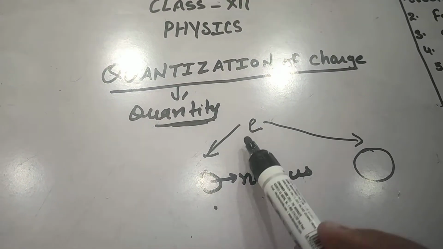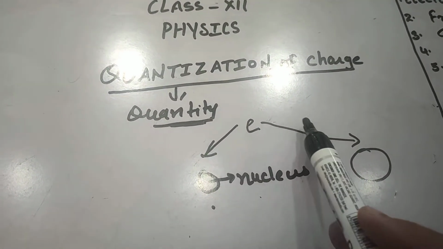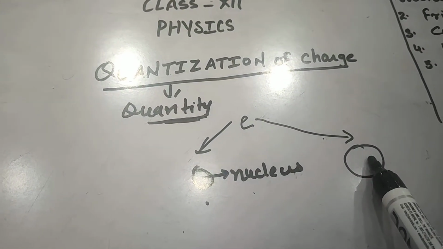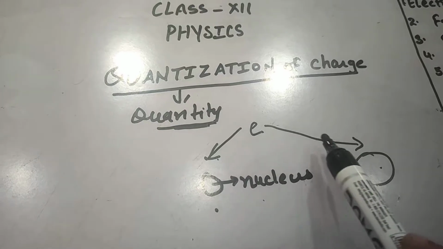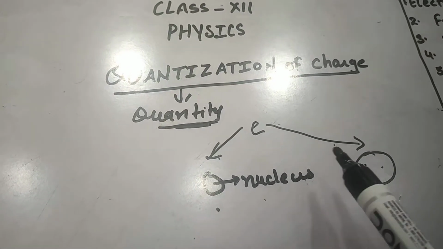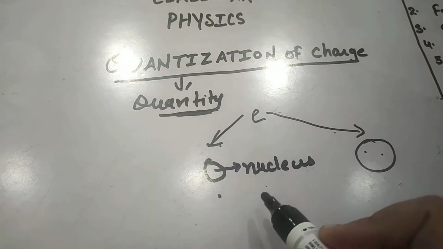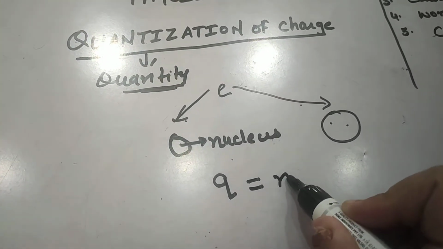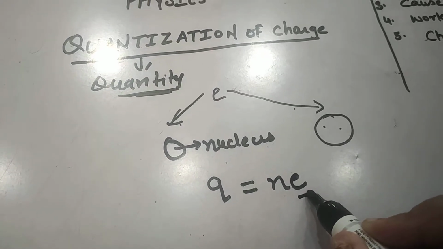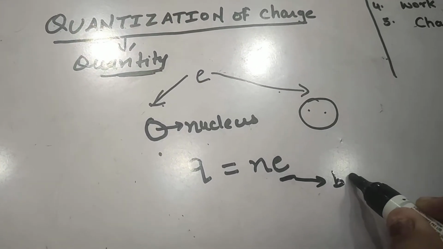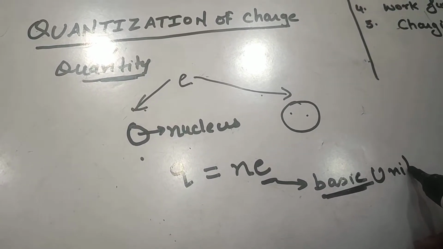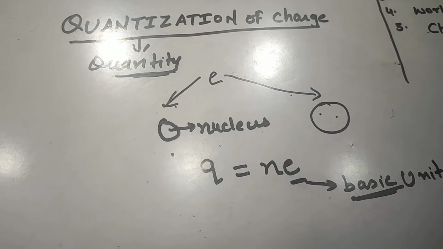So in that case only an integral number of electrons will be emitted, meaning either one electron will be emitted and go to the other body, or two electrons, and so on. It means the net charge on a body is an integral multiple of the basic unit of charge.